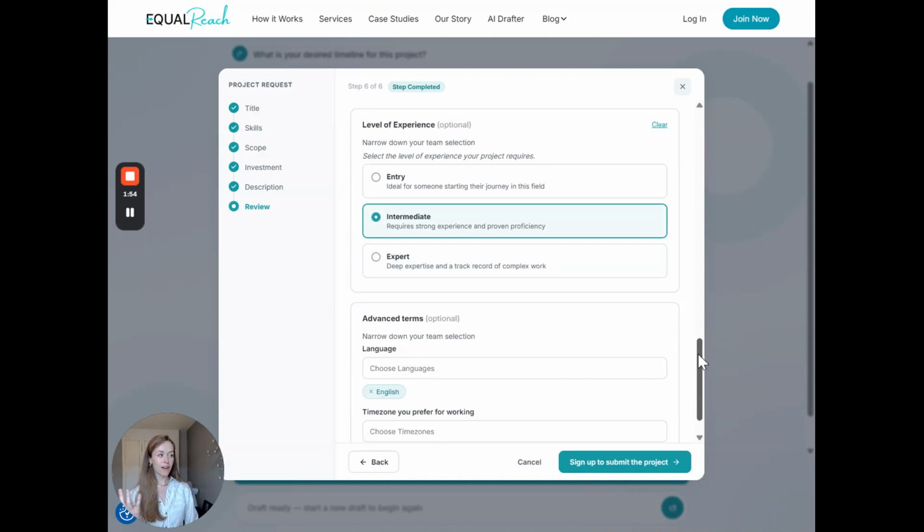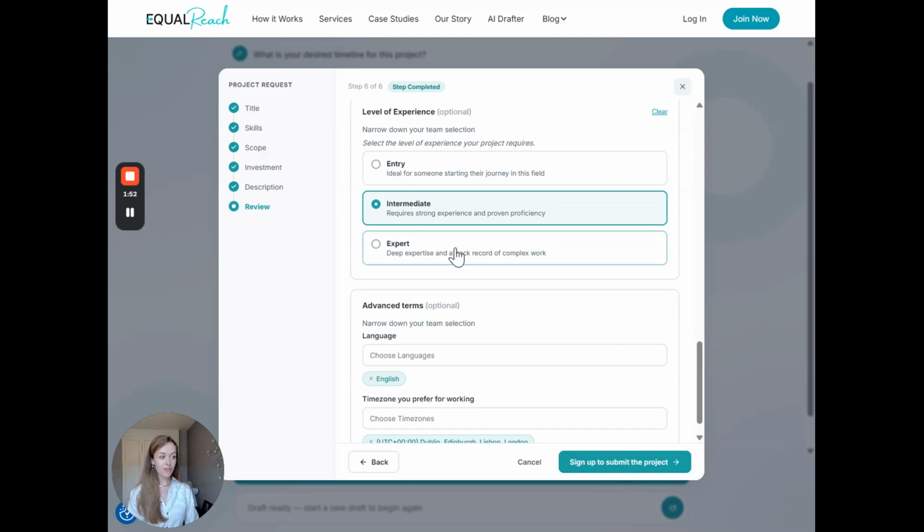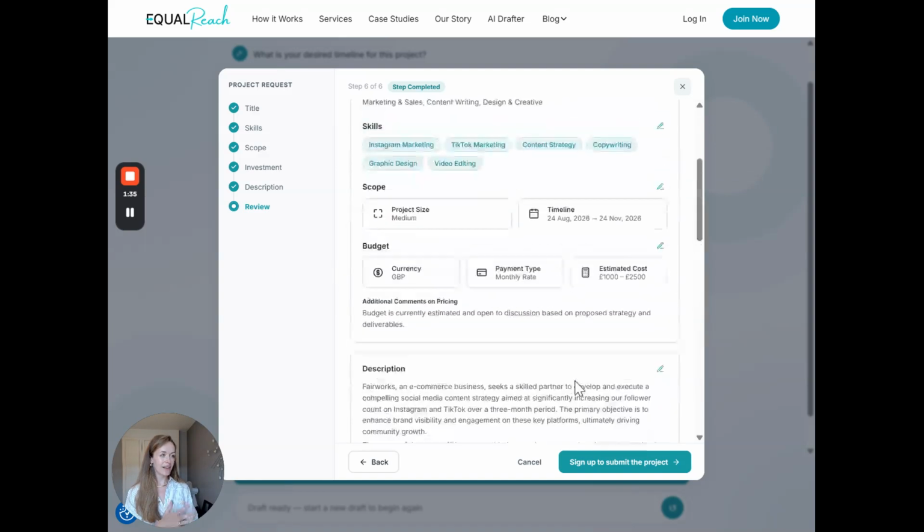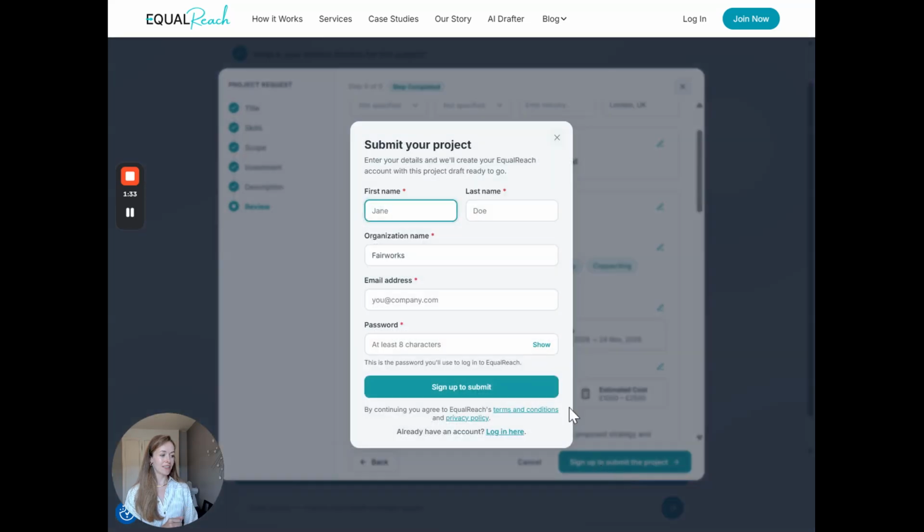You can also define what level of experience you're looking at. Let's say for this type of project, you need someone expert. You maybe have someone in your in-house team who's got okay amounts of social media expertise, but you need an expert to do that next stage of growth. And then you can choose edit anything else, and then just submit your project.